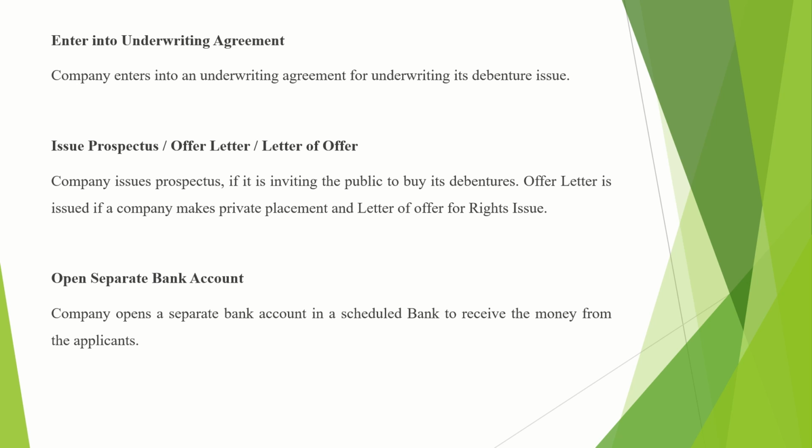So the bank where all the company's banking transactions take place, that banking address can be given to the debenture holders. So open separate bank account means a separate bank account is to be opened in a scheduled bank by every company which wants to issue the debentures. And for what purpose is this account to be opened? It is opened to receive the money from the applicants.